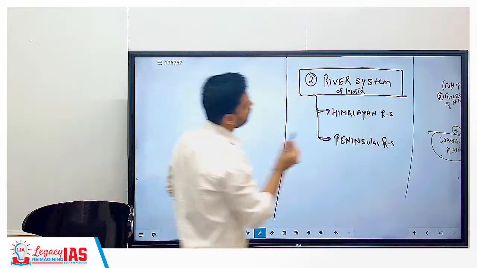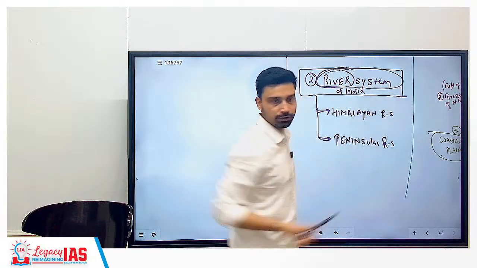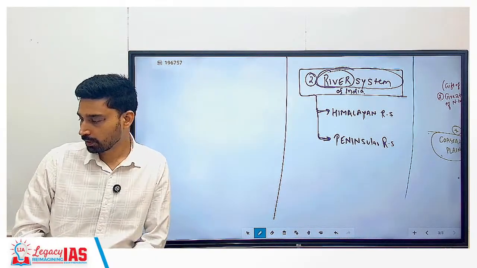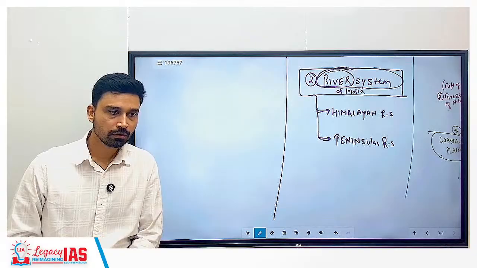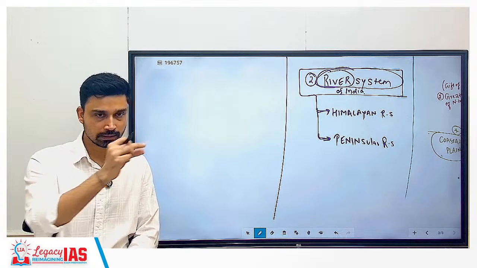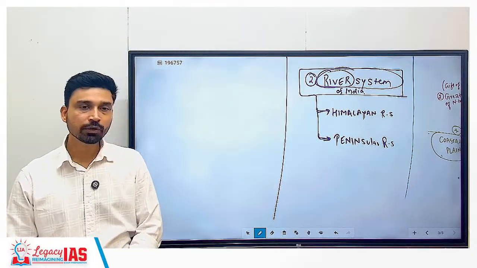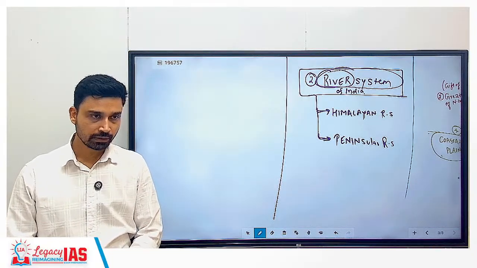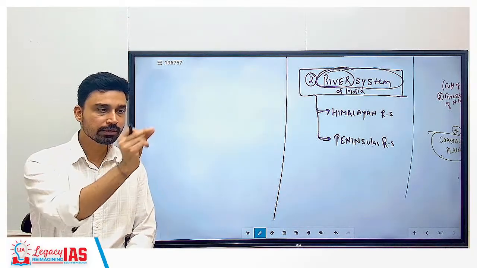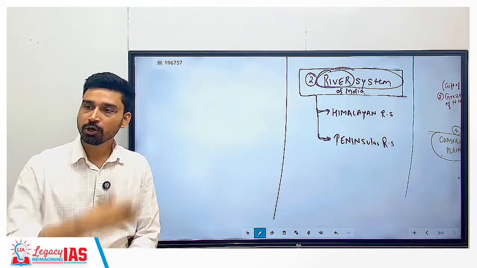Also, one term is river and the other term is river system. What is the difference? When you talk about a river, we are talking about a single stream of water flowing in a particular channel. When you talk about a river system, we are considering all the tributaries that are joining it. When I say Kaveri river, I'm talking only about the stream of water flowing through the Kaveri channel. When I say Kaveri river system, I mean all the rivers that join it.